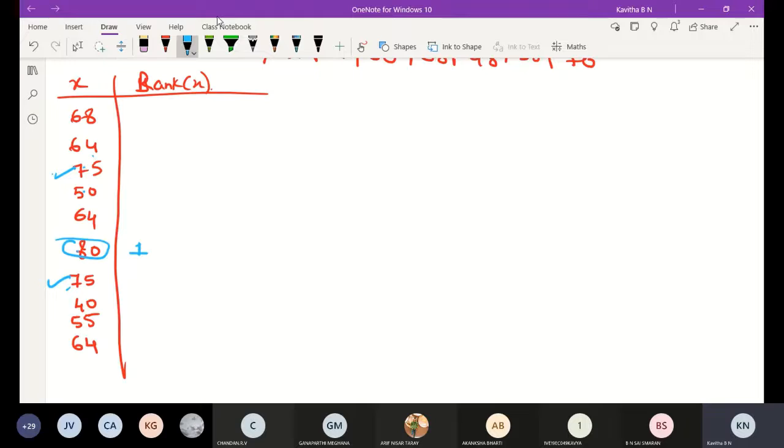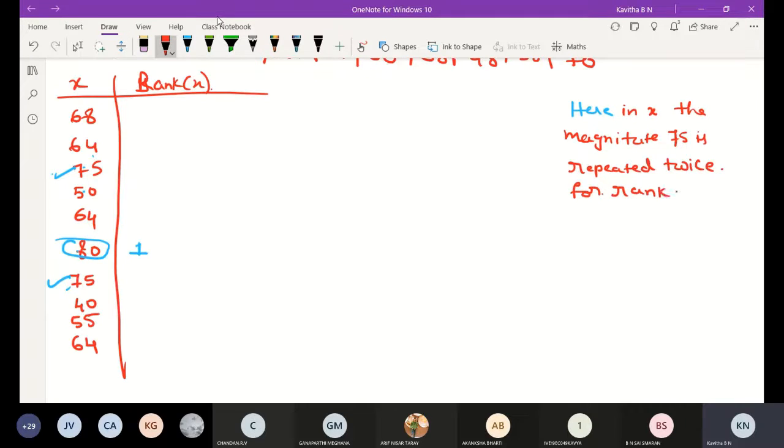What we have to do here, I will write the sentence here. Write down this sentence: in x, the magnitude 75 is repeated twice, repeated twice for rank 2, and then the average of the rank, rank of 2 and 3. Okay, here observe 2 times are repeated.